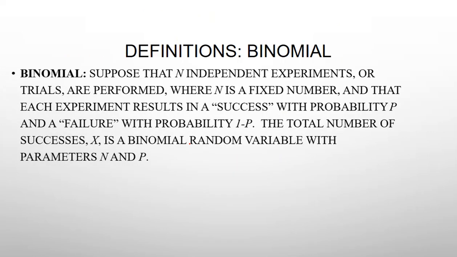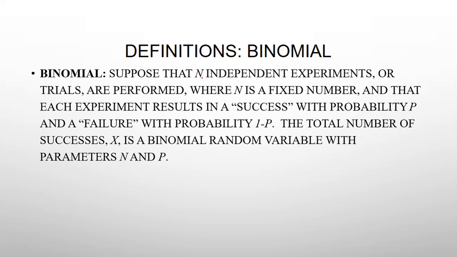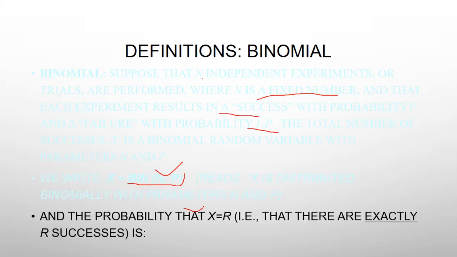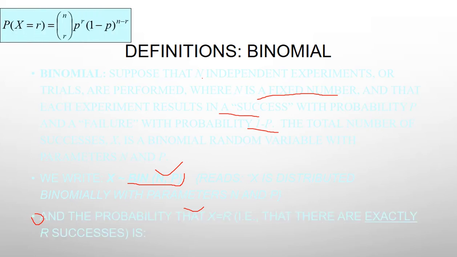Now we can see the definition of binomial distribution. Suppose that n independent experiments or trials are performed, where n is a fixed number, and each experiment results in a success with probability p and a failure with probability 1 minus p. The total number of successes X is a binomial random variable with parameters n, p. This is the general notation. We write X follows binomial distribution with n comma p, read as X is binomially distributed with parameters n and p. This is how we can find the number of events like this. We can see some simple examples also. This is the PMF of binomial distribution.